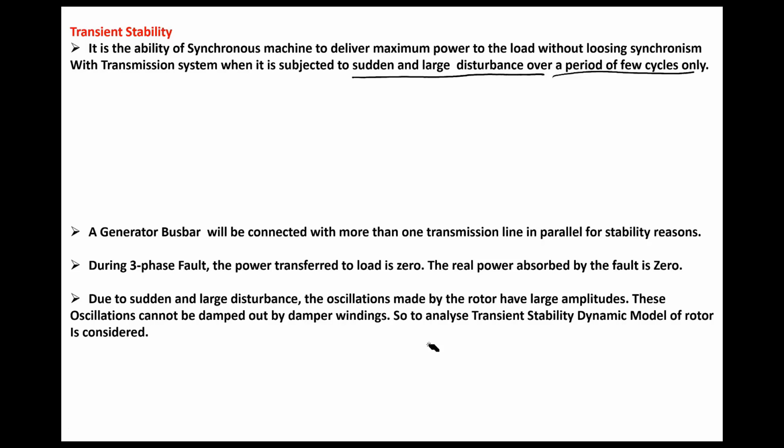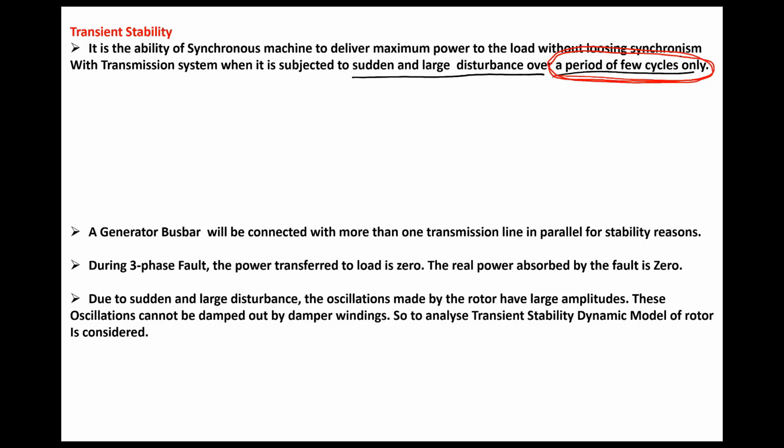Understand? So this sudden large disturbance will change the load demand drastically, which will lead to either acceleration or deceleration of the rotor of the synchronous machine, which is dangerous. Here, why I am saying over a few cycles only: the disturbance is so large that the damper windings or whatever internal mechanism will not cope.